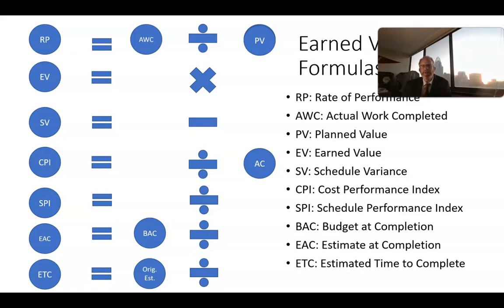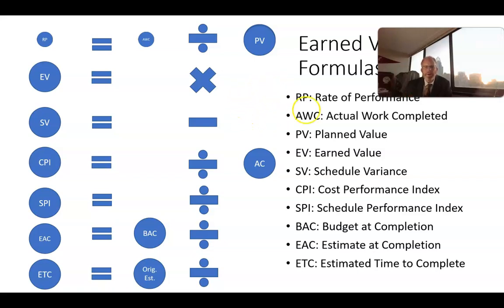If we were running ahead of schedule, the AWC, the actual work completed, would be greater than planned value, and the rate of performance would be greater than 1. But we know that we typically run behind schedule, so the actual work completed will be less than planned value. And when it's less than planned value, the numerator is smaller than the denominator, and so the result, the rate of performance, is a number that is less than 1. It's a smaller number.